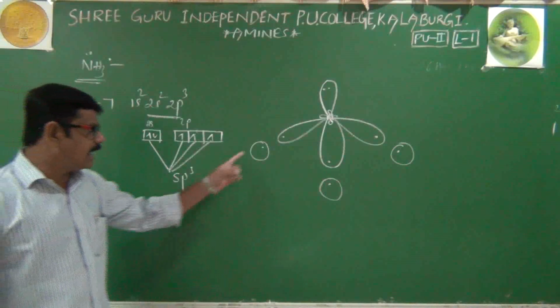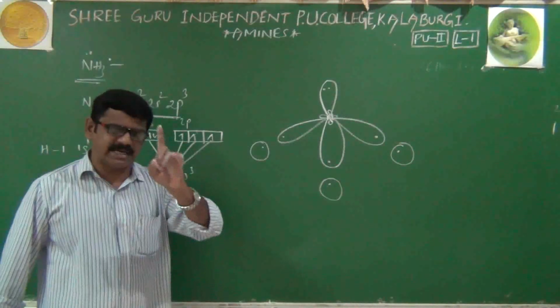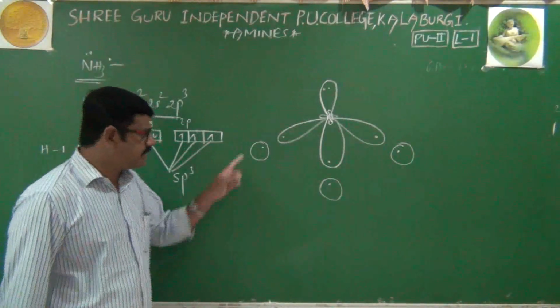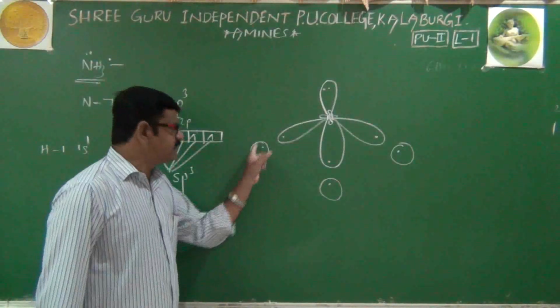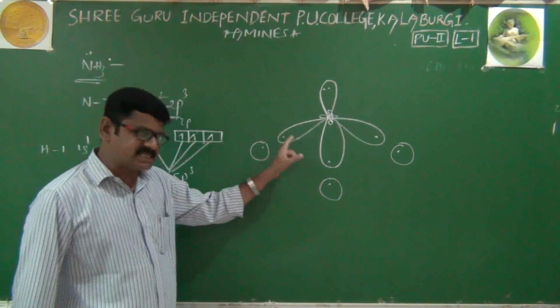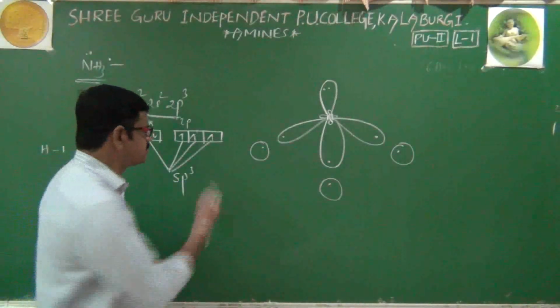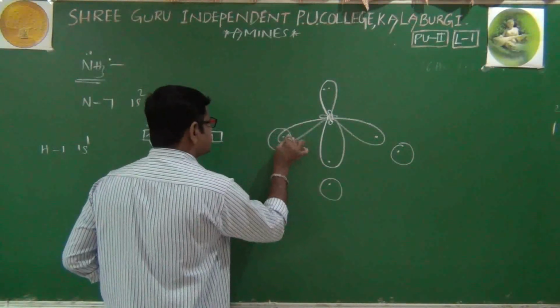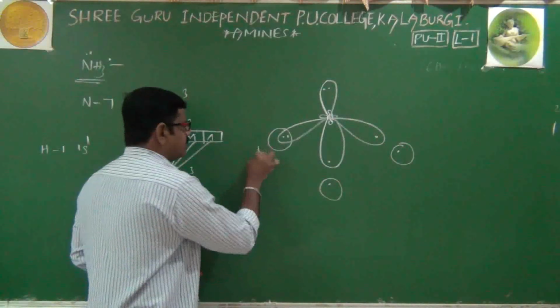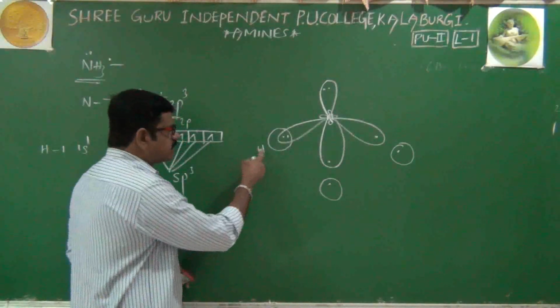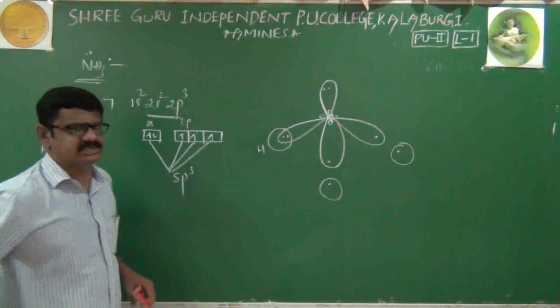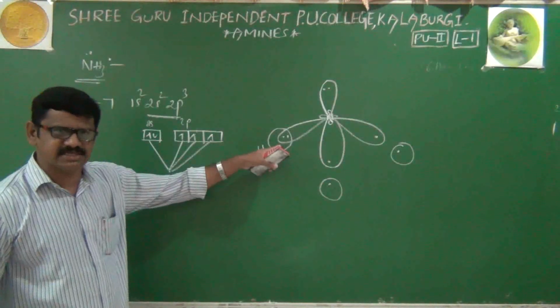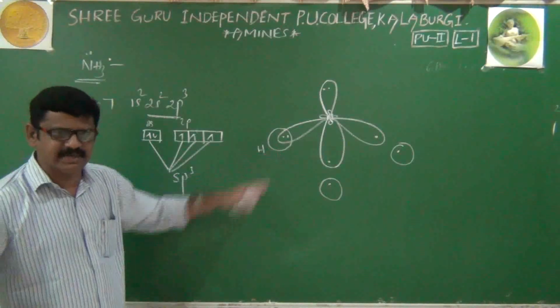Now, hydrogen needs one more electron to get the helium configuration. That's why every hydrogen's s orbital will overlap with an sp3 hybrid orbital of nitrogen like this. Because of that, hydrogen is getting a duplet, the helium configuration, and stability.